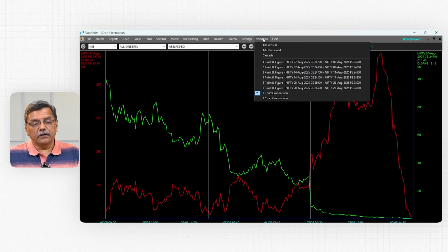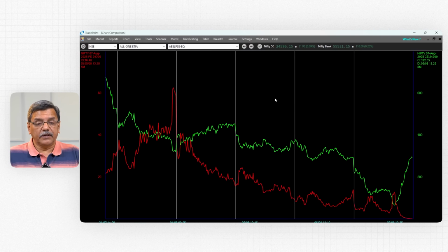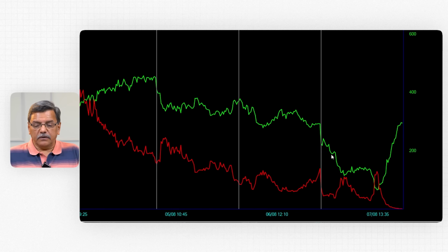Now if you look at the similar chart of 24,300, this is what it shows. Like I explained earlier, the 24,300 call will be the dominant leg, so the green line. If I take the cursor to the opening, the 24,300 call shows about 218. Like I said, it will be at least 200. So it was 218, and the put was only 5.65 because, like I said, it was 180 points out of the money. And then this call started coming down.